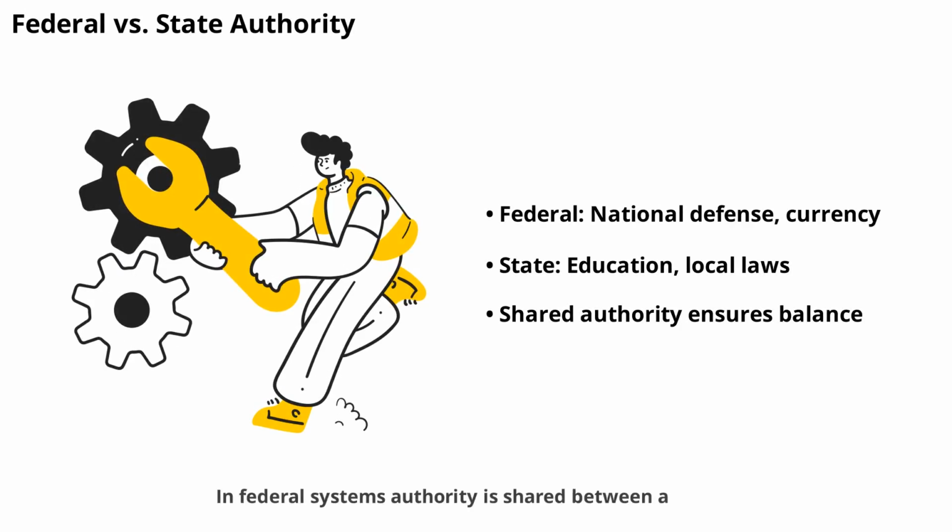In federal systems, authority is shared between a central government and regional governments, like states or provinces. Each level has its own responsibilities and powers. This division helps balance authority and allows for diversity in laws and policies across regions.